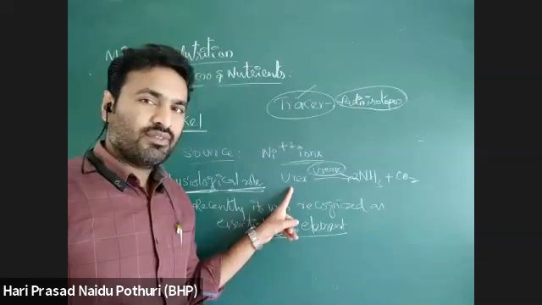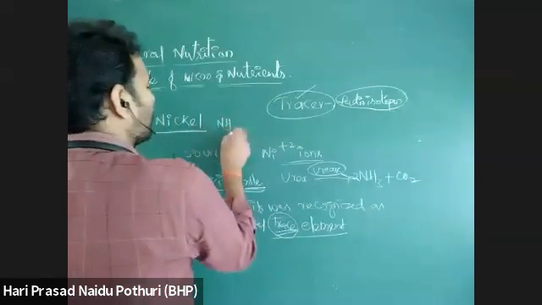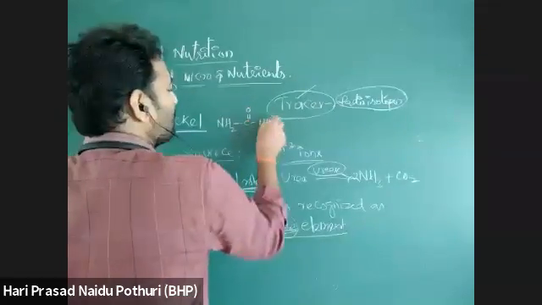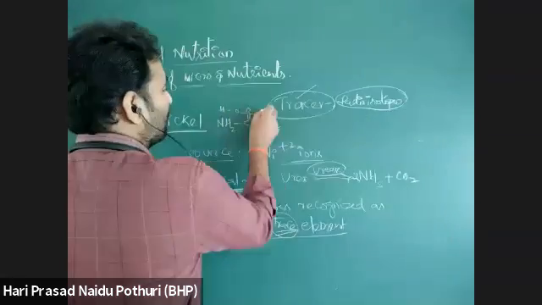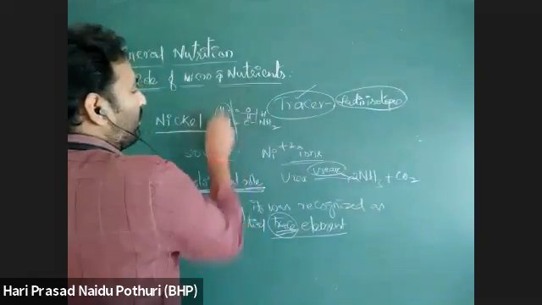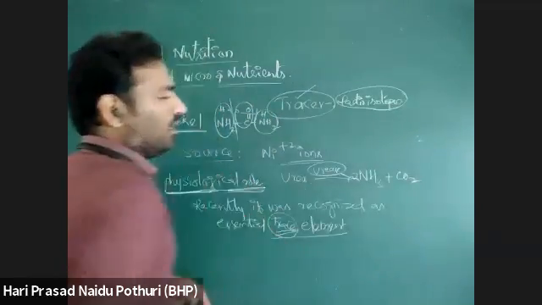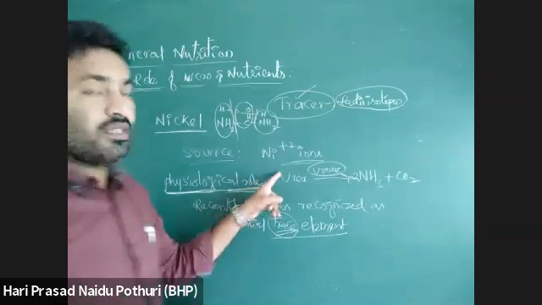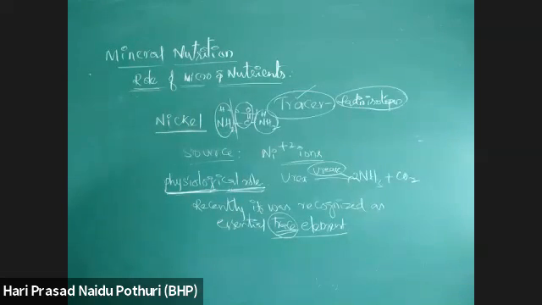Urea is NH2, C double bond O, NH2. This urea will be broken down like this: CO2 and 2NH3. Two ammonia and carbon dioxide molecules are released from the breakdown of urea. So that breakdown of urea is activated by nickel. Next point.